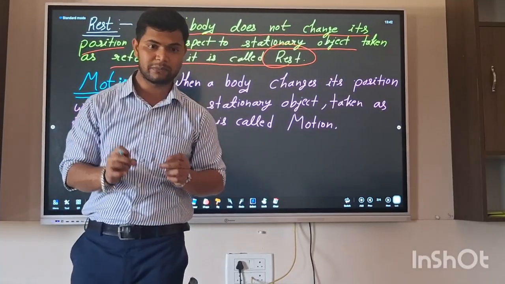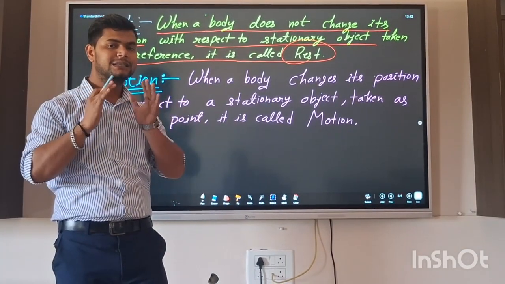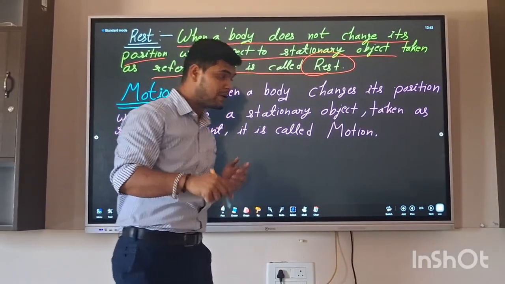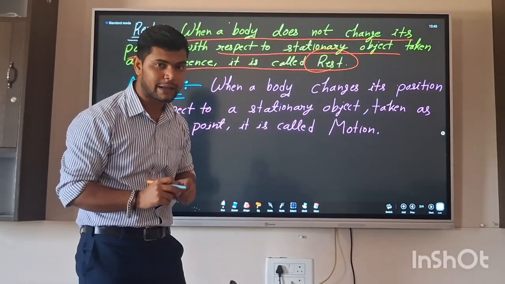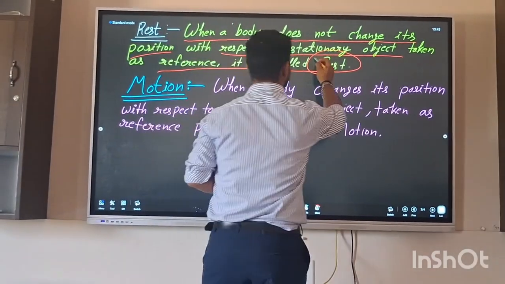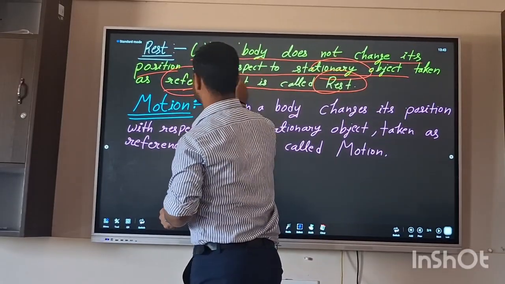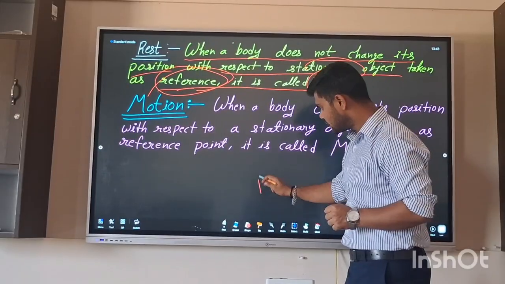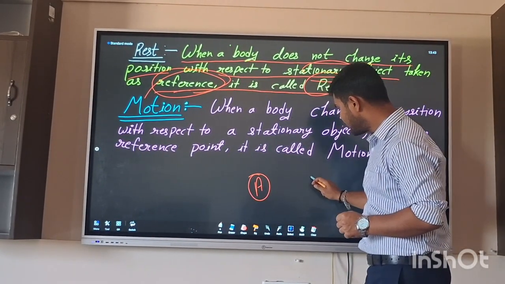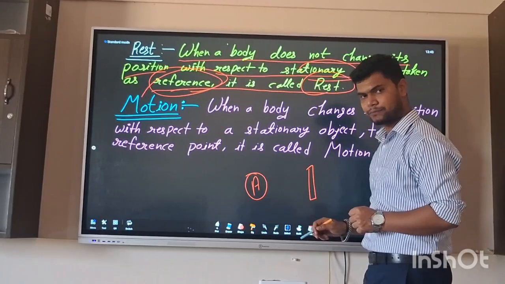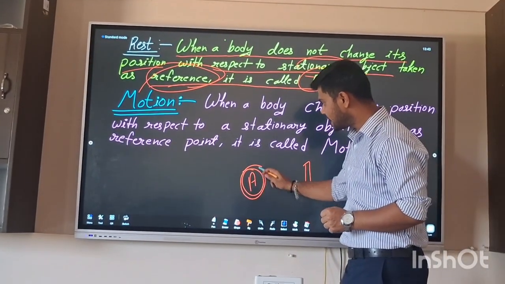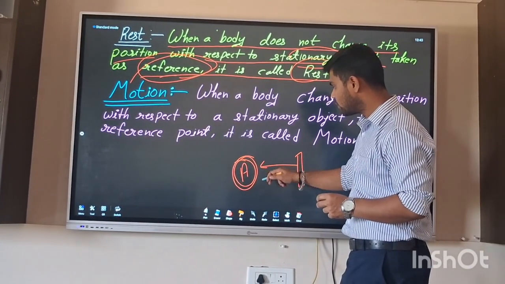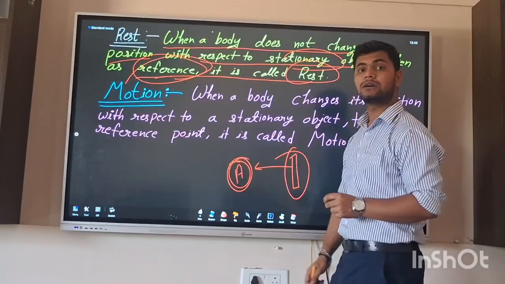That means the body does not change its position, but here we have not taken time, we have taken a stationary object as the reference point. So what is a reference point? Suppose here is person A and here is a pillar. A will check its motion or rest according to this pillar. So this pillar is the reference point.